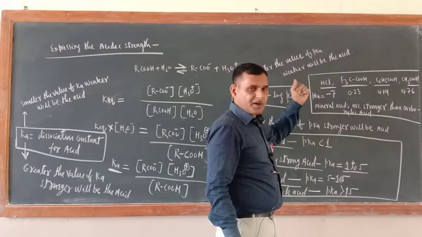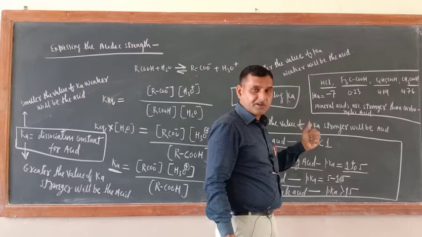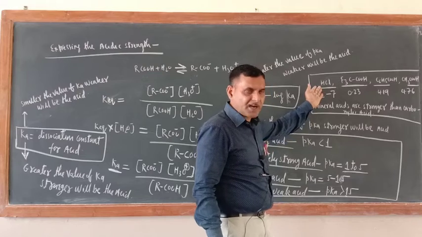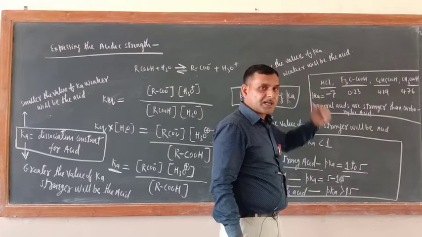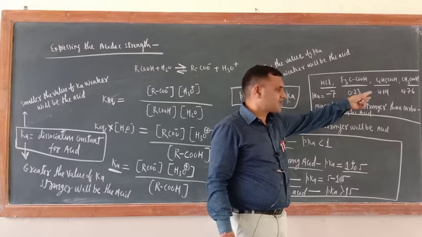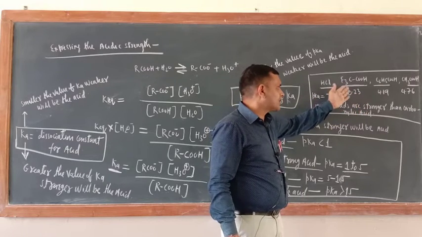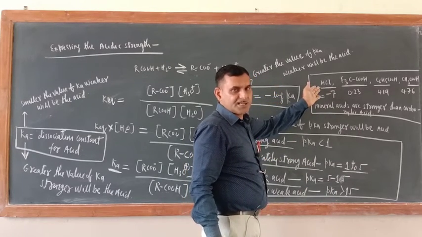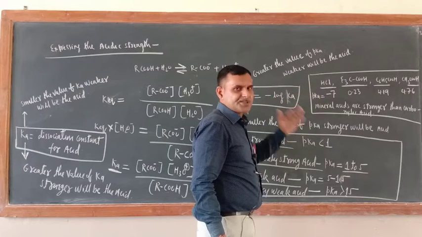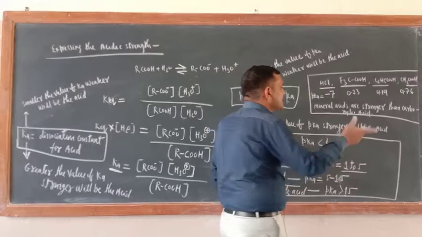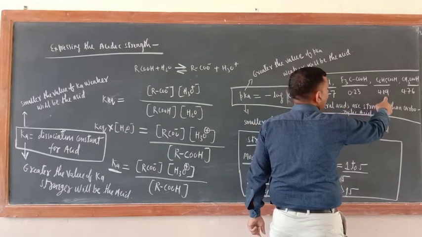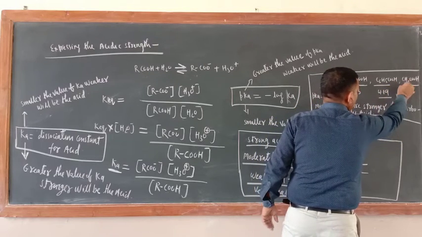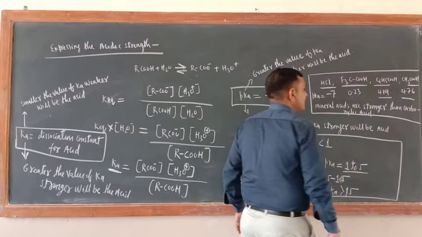So by seeing this, what generalization can we draw? Mineral acids are stronger acids than carboxylic acids, because HCl is the mineral acid and the rest are all carboxylic acids. So it is -7 and the rest are all positive. Of course trifluoroacetic acid will come under the strong acids, but HCl is a very strong acid. Now this is 0.23, this is 4.19, 4.76, meaning even benzoic acid is a stronger acid than an aliphatic carboxylic acid, that is acetic acid.